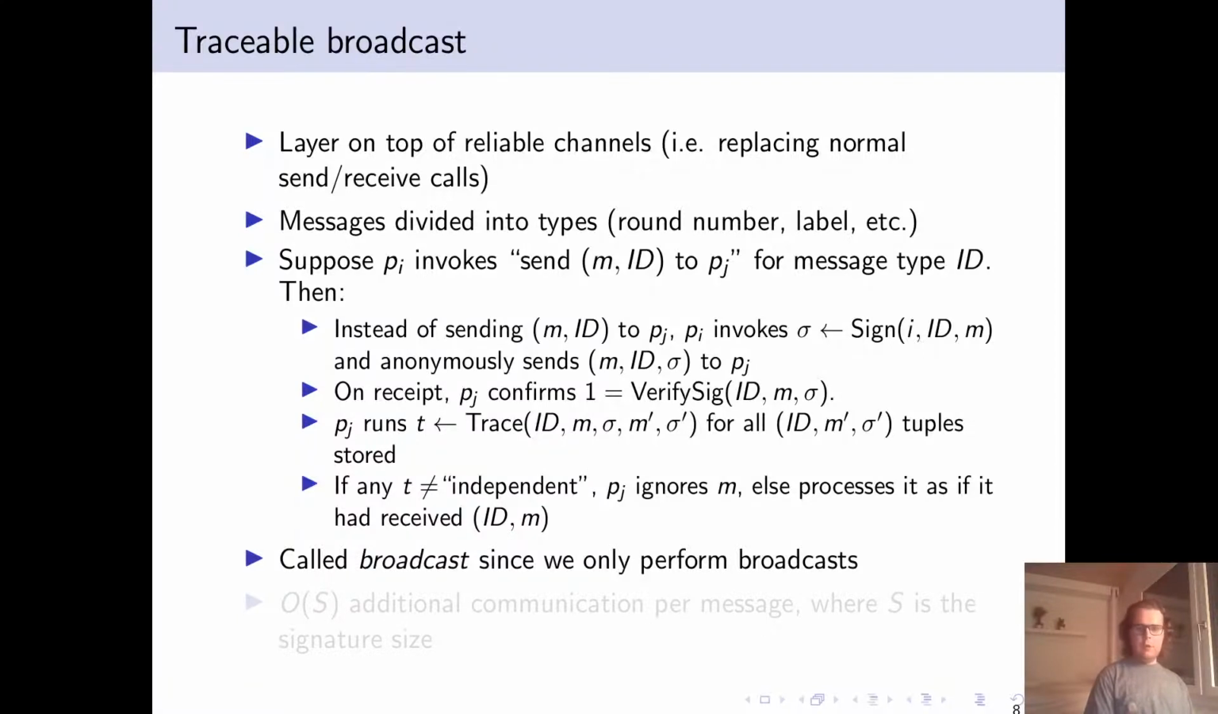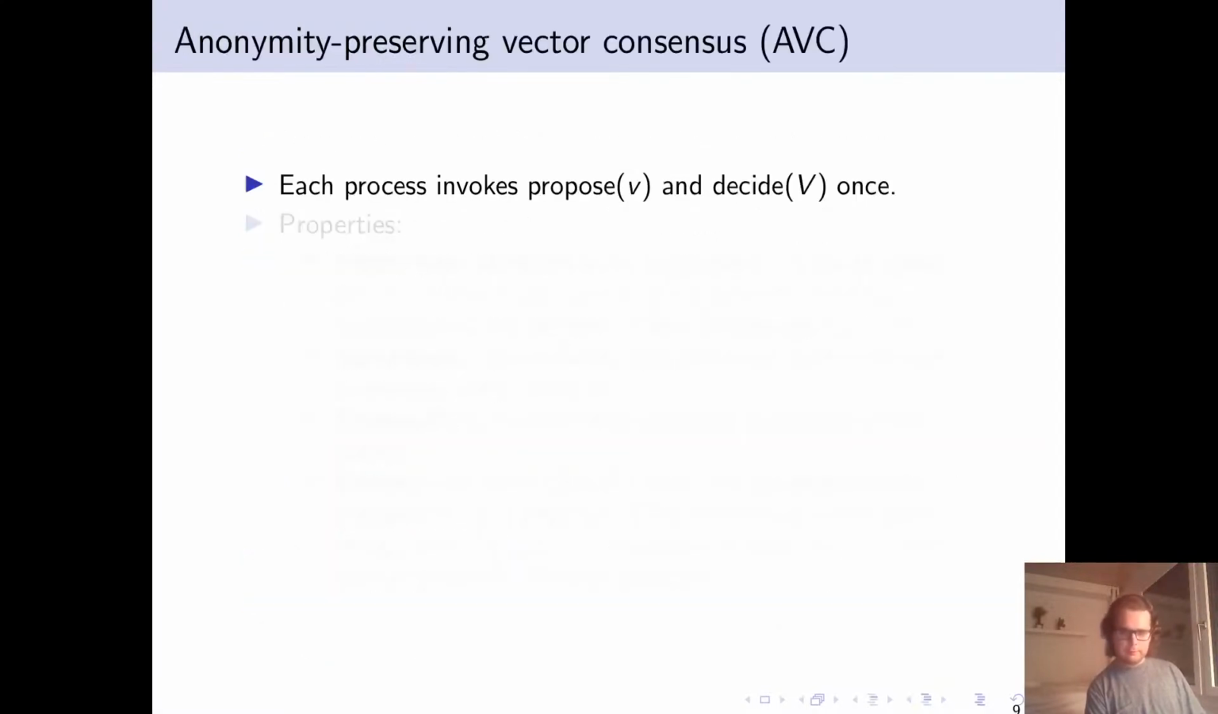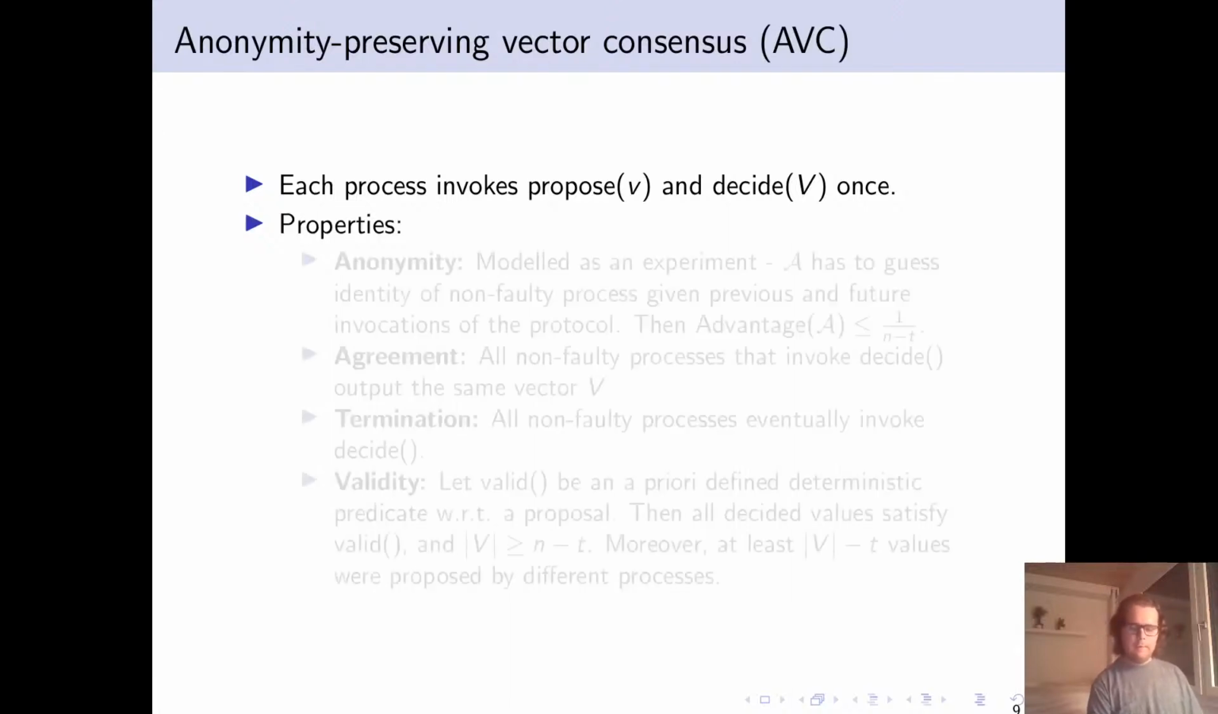We call this traceable broadcast because in our algorithms, only broadcasts are used. The overhead of this is O(S), where S is the signature size, and this overhead is additive. So the anonymous vector consensus problem, or anonymity-preserving vector consensus problem, has two functions, propose and decide. Propose denotes the input to the function, and decide is the output.